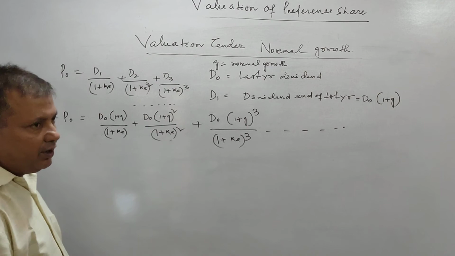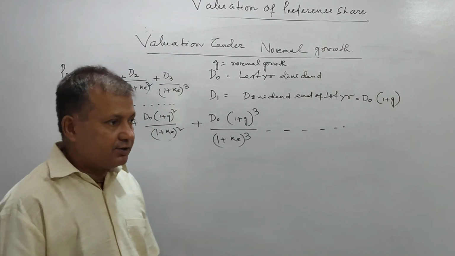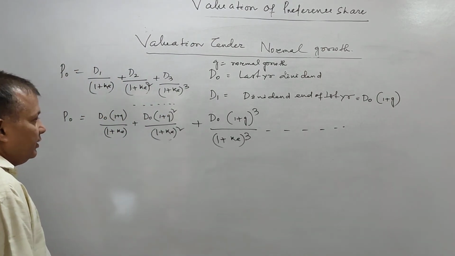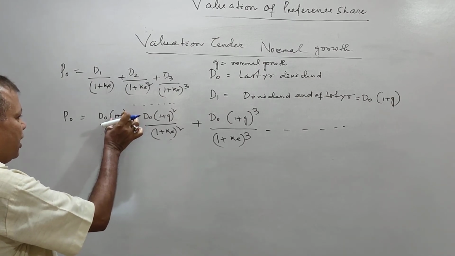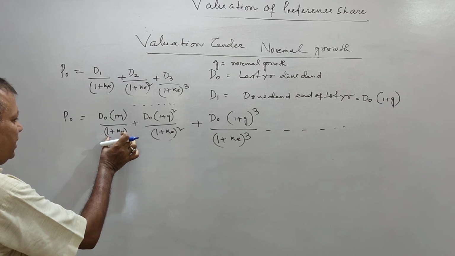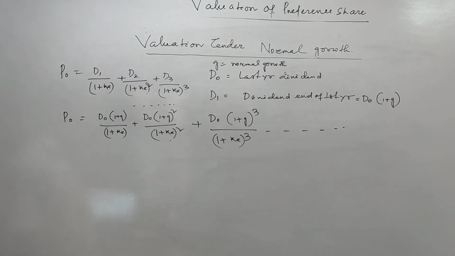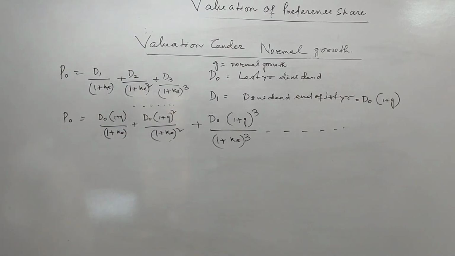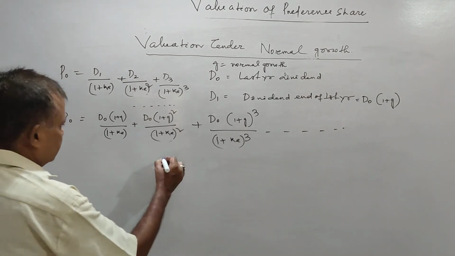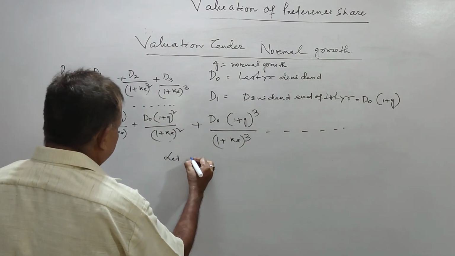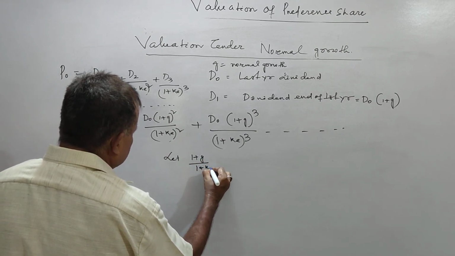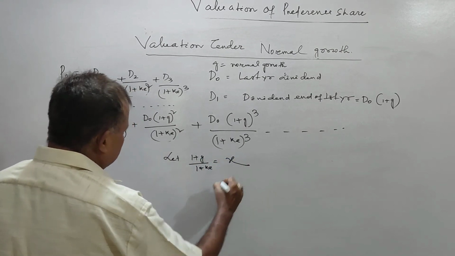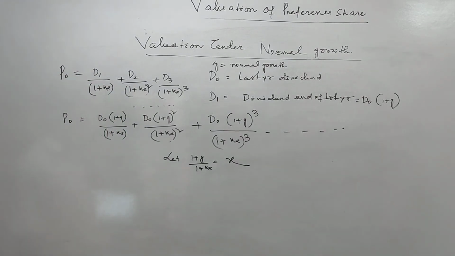So this is an infinite series, where our common ratio is 1 plus G divided by 1 plus KE. This is your common ratio. Let us put 1 plus G by 1 plus KE equal to x.